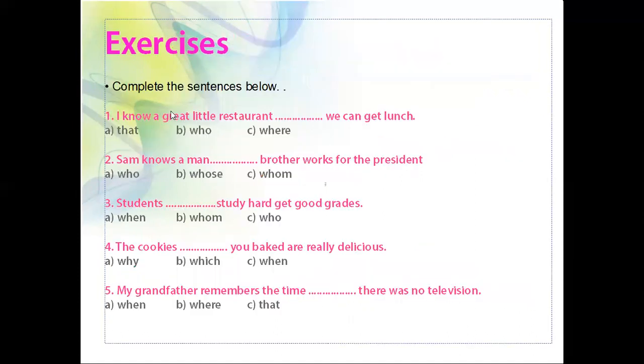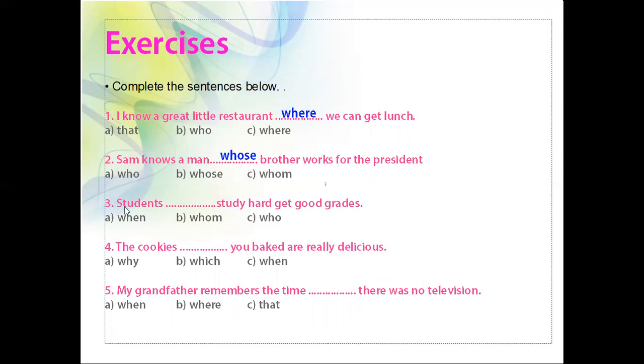Next, we can see some examples. I know a great little restaurant dash we can get lunch. What's the answer? Where. Very good. Next, Sam knows a man dash brother works for the president. Here, the answer is whose.